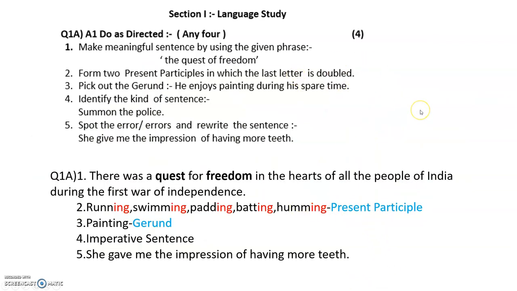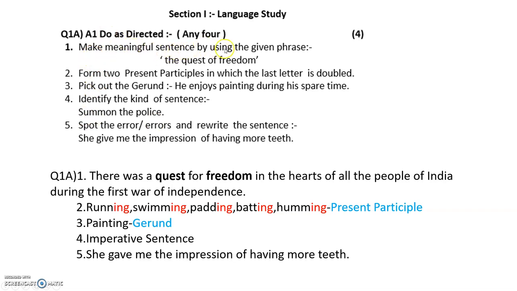Now you know the paper pattern already, children. You have already given your prelim exams. You've given the second one also. So you know the first kind of question that comes is language study. You have do as directed. Any four. You have 5 questions coming there. But there's a choice. Any 4. 1 mark for each. So let's begin then.